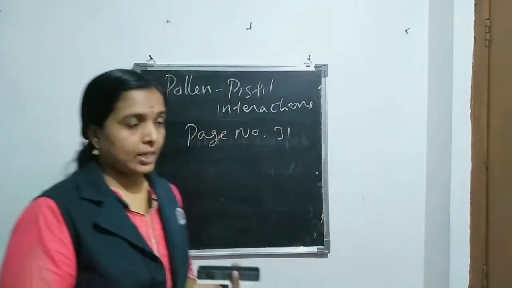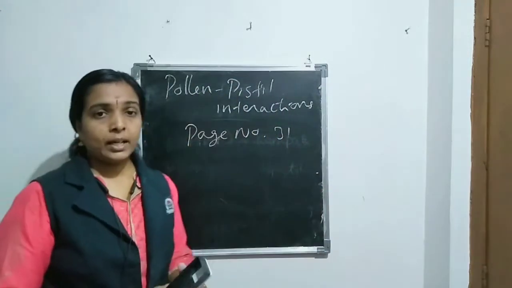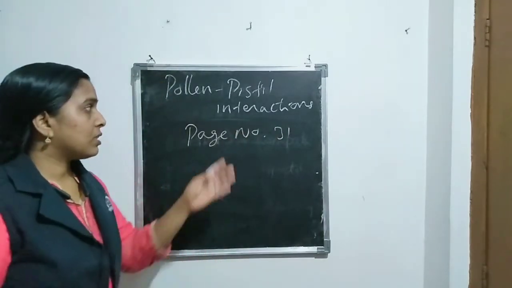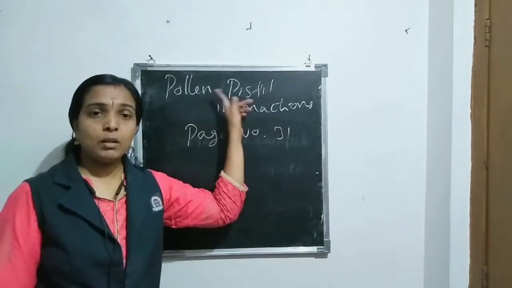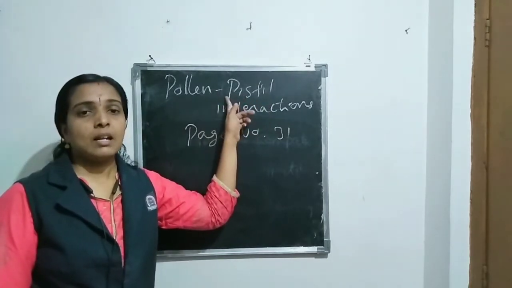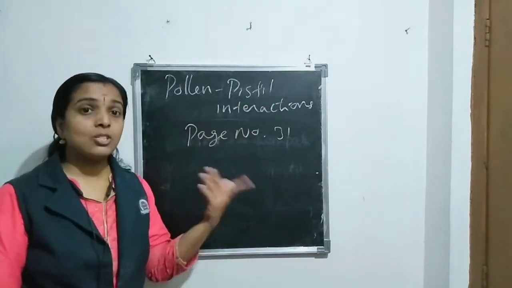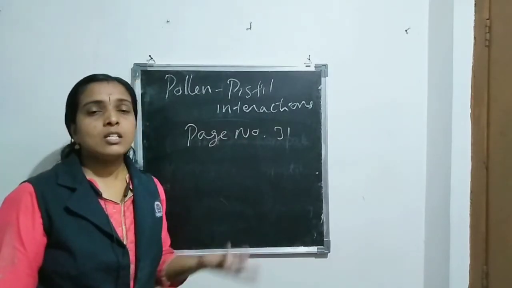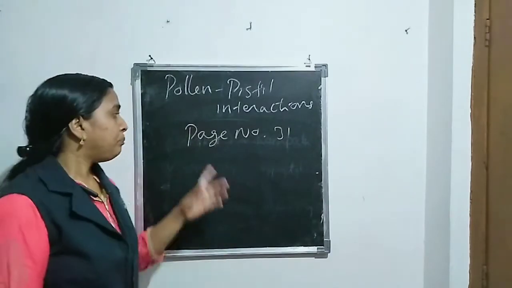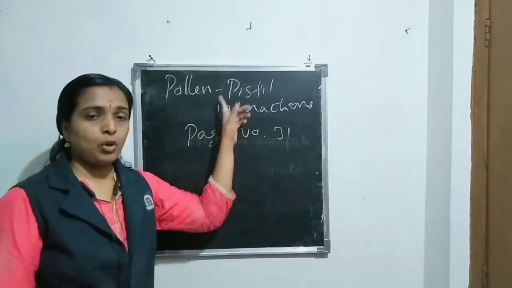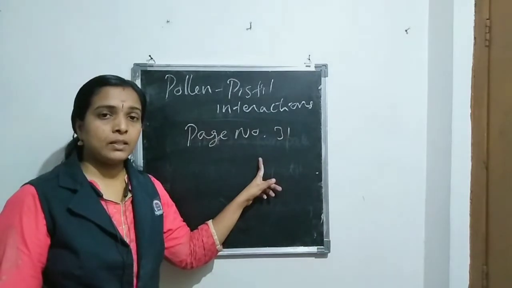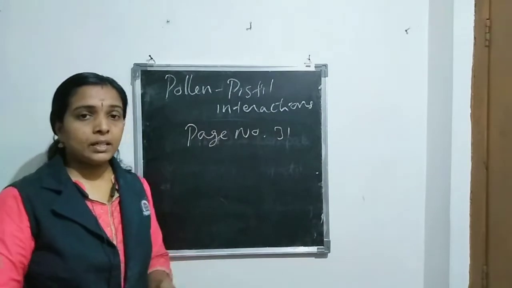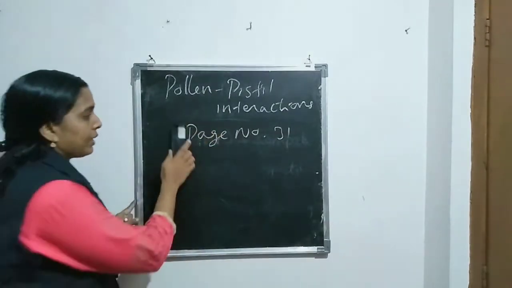Pollen-pistil interaction. Pollen and pistil. Pollen grain is the male reproductive structure and pistil is the female reproductive structure. The interaction between pollen grain and pistil before fertilization leads to fertilization. We can discuss it now on page number 31. This topic is on page number 30, after outbreeding devices.